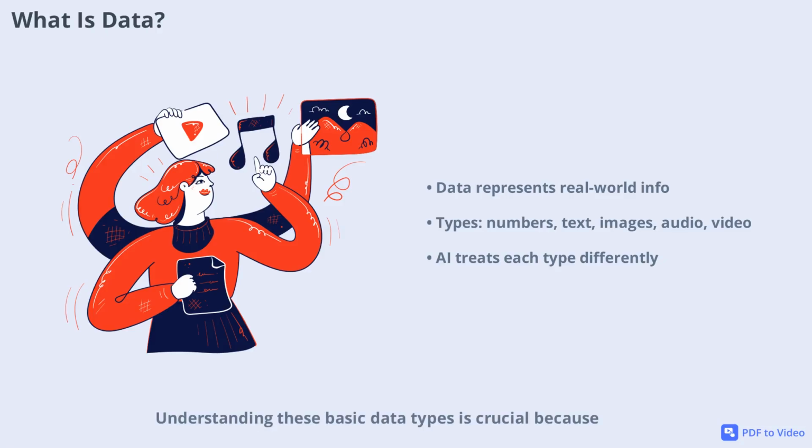Understanding these basic data types is crucial because AI models process and interpret them in unique ways. Whether you're working with sales figures, customer reviews, or photographs, knowing what kind of data you have is the first step to building effective AI solutions. Let's look at how these data types appear in everyday digital life.